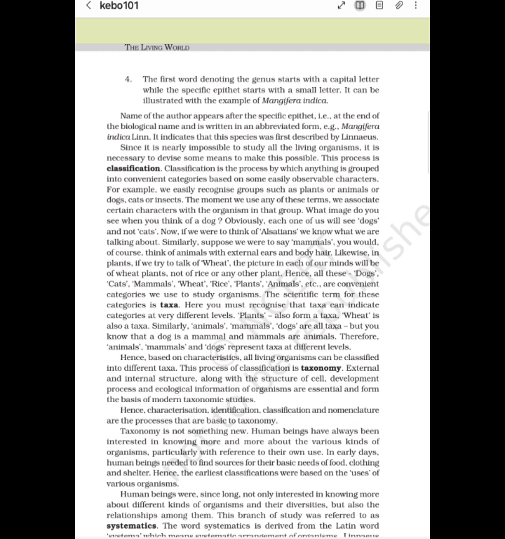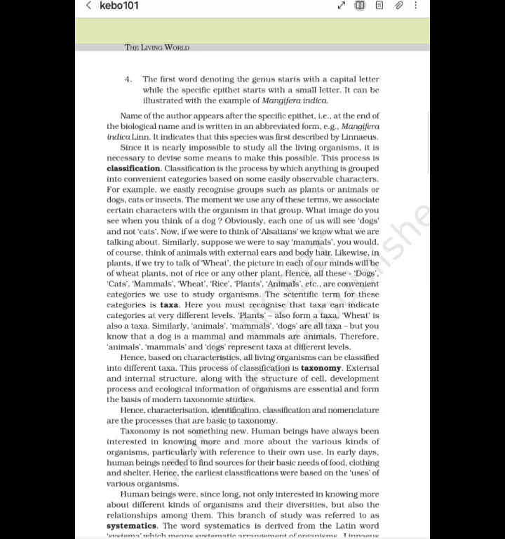For example, we easily recognize groups such as plants or animals, or dogs, cats, or insects. The moment we use any of these terms, we associate certain characters with the organisms in that group.